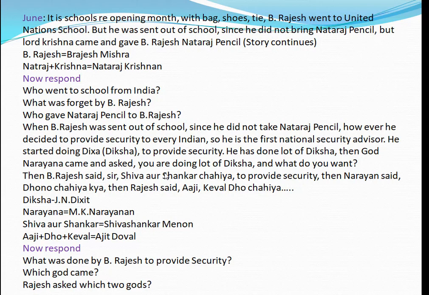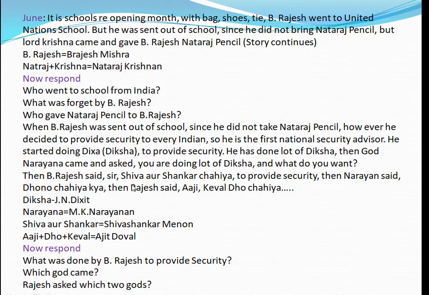Diksha. Diksha means, okay, if someone is doing a fast unto death, we call that Diksha. Mahatma Gandhi has done Diksha many times. He did not take any food. He has done a lot of Diksha. Then God Narayana came and asked, you are doing a lot of Diksha, what do you want? Okay, so why do people do Diksha or Tapas? For the blessings of God. So who came directly? God Narayana came.